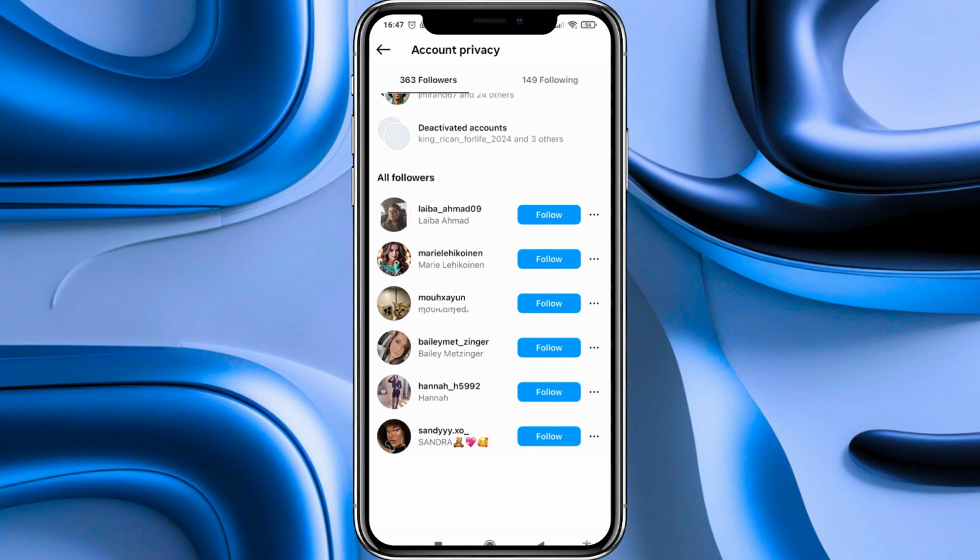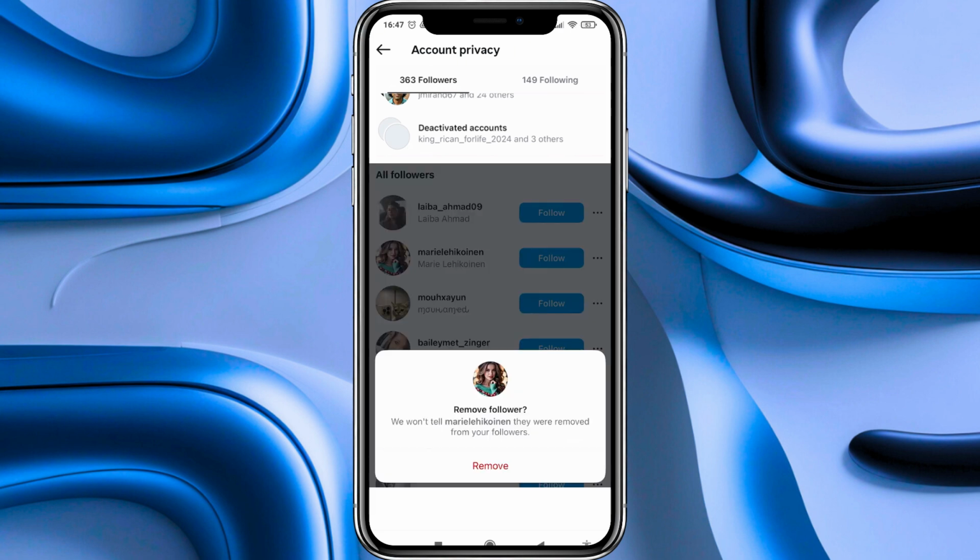we have to search for that account, and then we have to tap on these three dots next to that account. Here we have to select the option to remove the follower, and that's everything.